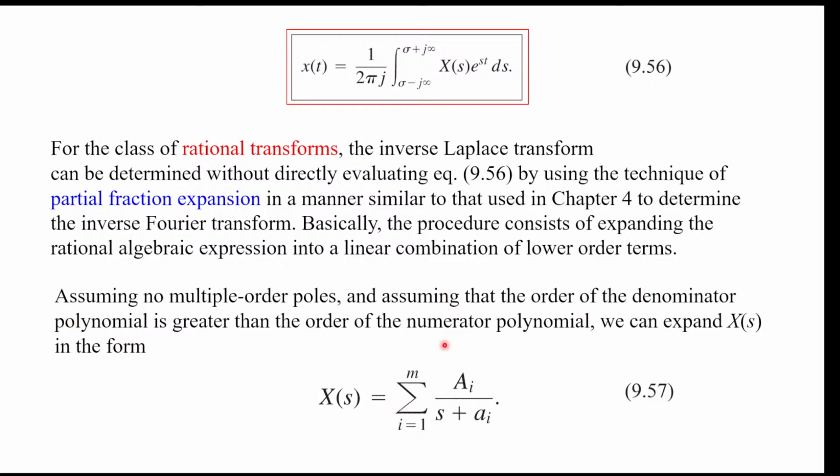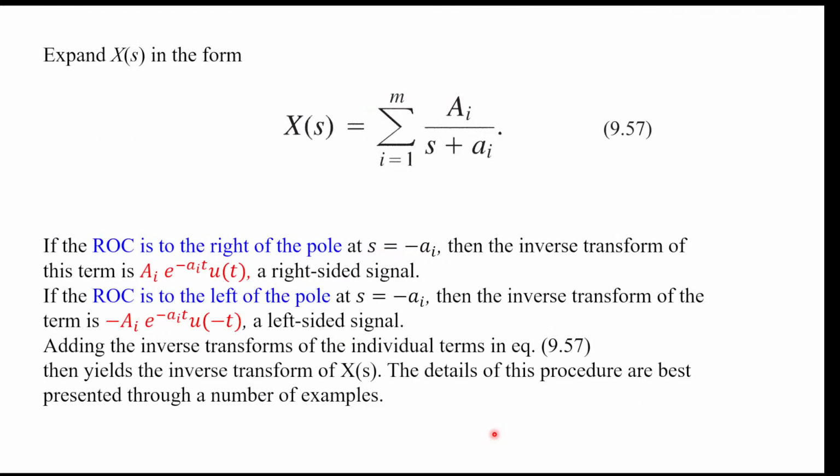Assume we already did our partial fraction expansion. So we have a rational X(s), and assuming there are no multiple-order poles, we can do a partial fraction expansion of it into a linear combination of coefficients over s plus a_i. So we have those partial fraction terms of 1 over s plus a_i, and we want to do the inverse Laplace transform for this.